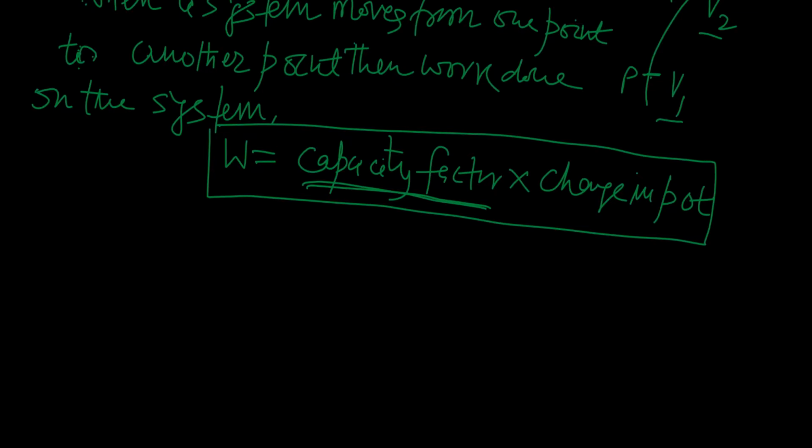To clarify this expression for work done, I am just giving you two examples. Definitely, you all were familiar with these two examples. In lower classes, we study such situations, such ideas. So I hope you are familiar with this idea.